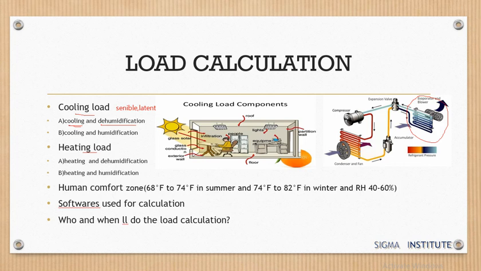So there is a heating process, that is nothing but sensible heat, that it's gaining from the coil. Now dehumidification is the same. When the air is passed through this condenser coil,